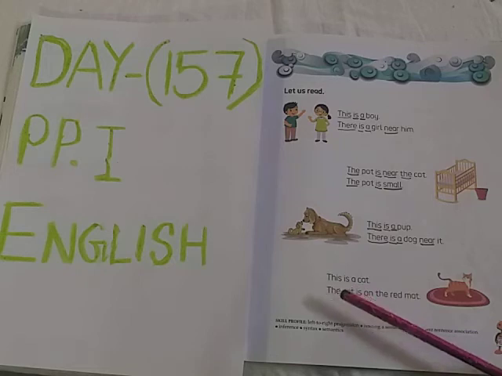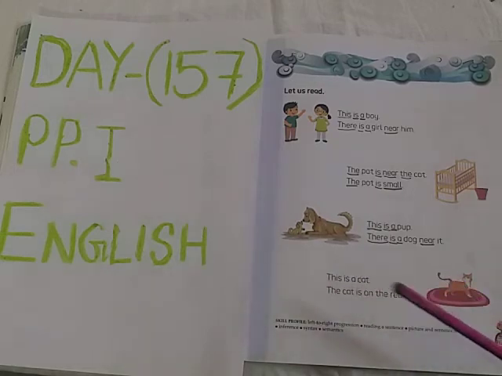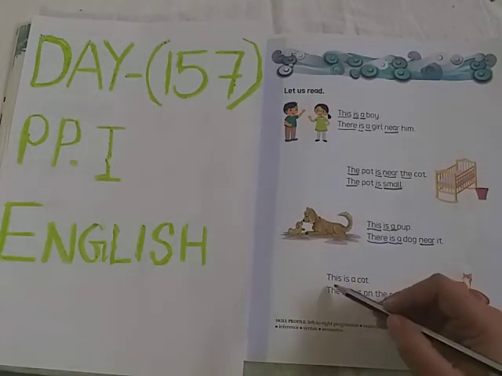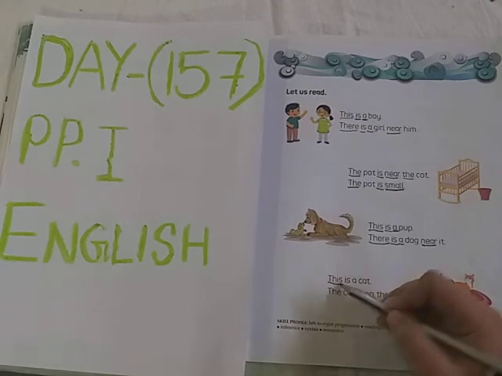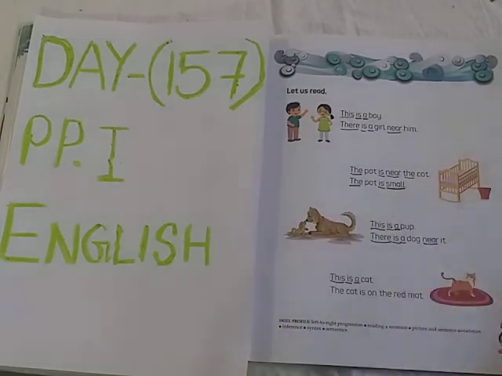T-H-I-S, this. I-S, is a C-A-T, cat. This is a cat. You can see the cat picture. In this sentence, where is the sight word, children? T-H-I-S is a sight word. Is is also a sight word. A is also a sight word. Why have we not underlined this, cat? Because the cat is a name of an animal. That is not a sight word. Okay, children? See the next line.